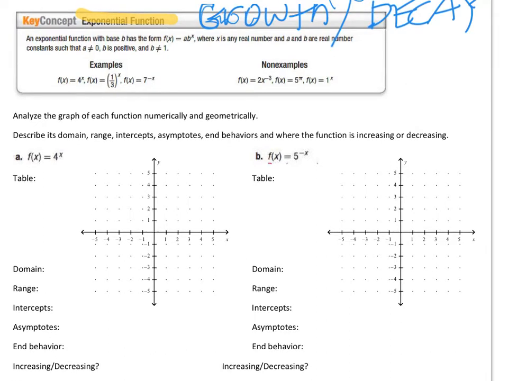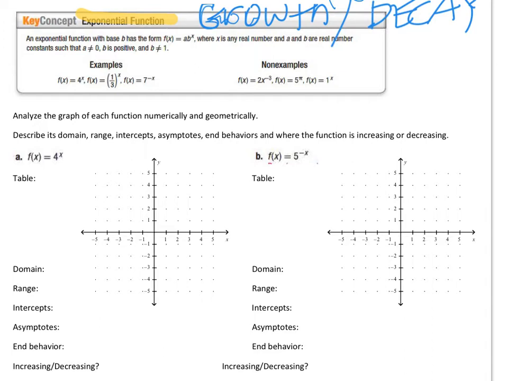So the two main types of exponential functions are functions that grow, like our water consumption, and functions that decay. So we could look at carbon dating, where we look at the amount of carbon in a once living object and that amount decaying, or looking at nuclear waste and how that decays over time.